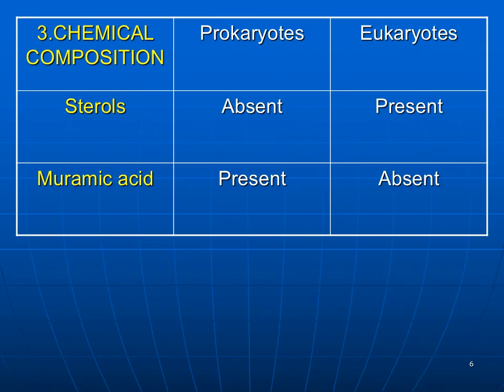The next difference between prokaryotes and eukaryotes is related to chemical composition. Sterols are absent in prokaryotes but present in eukaryotes. Muramic acid is present in prokaryotes but absent in eukaryotes.